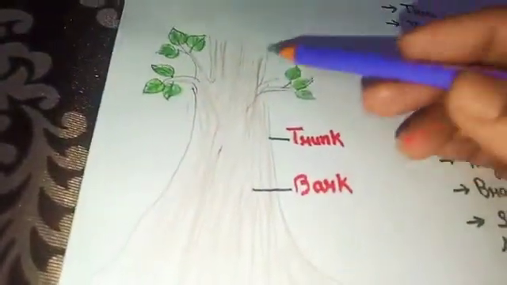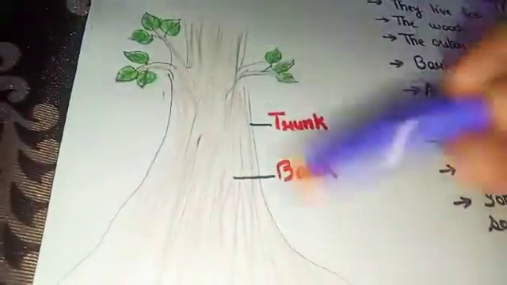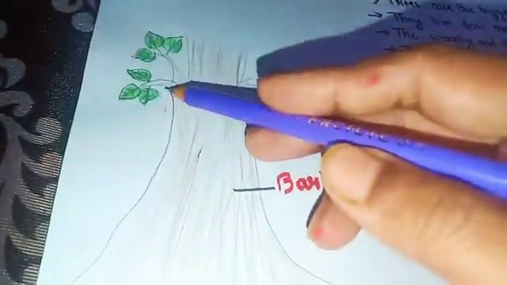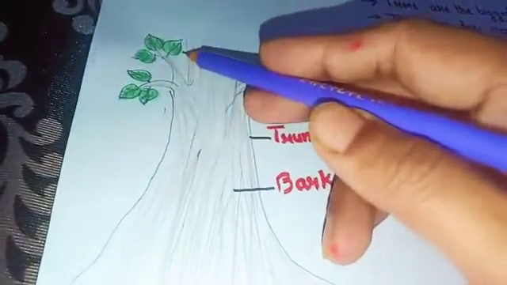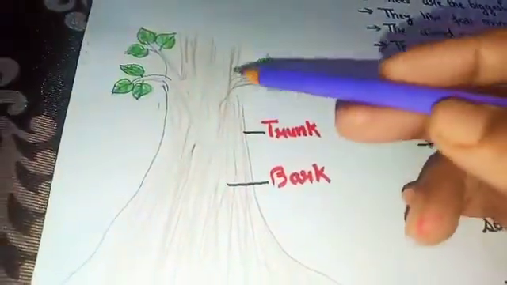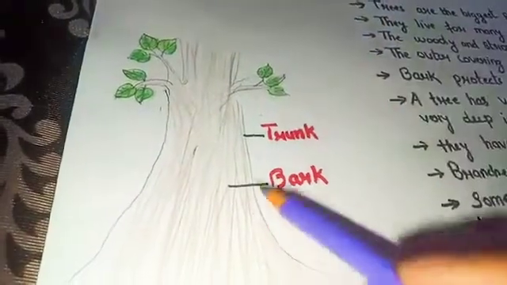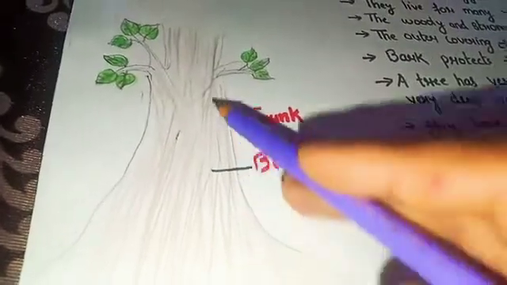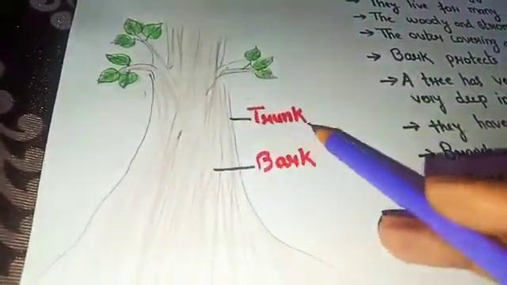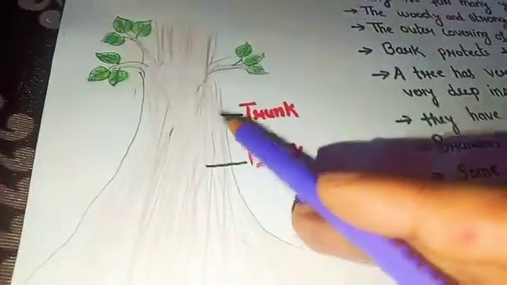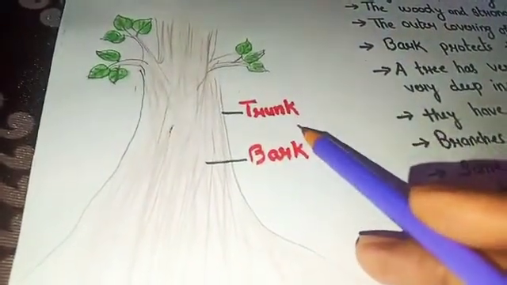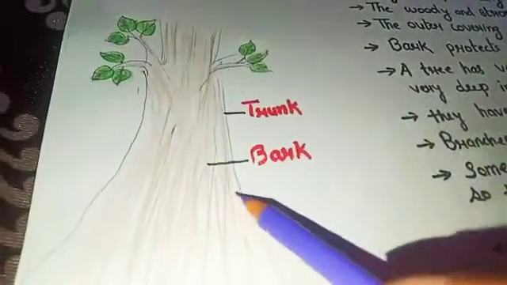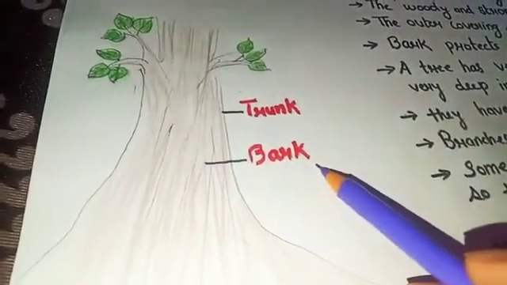Okay. Now look at this picture. This is the picture of a tree. Here there are many leaves. Okay. There are several branches also, and this part is the woody part of the tree. That's why it is called trunk. So the strong and woody part of the plant is called trunk, and the outer covering of the trunk is called bark.